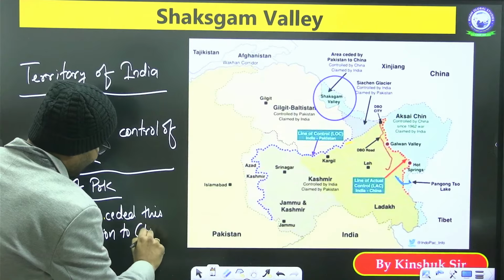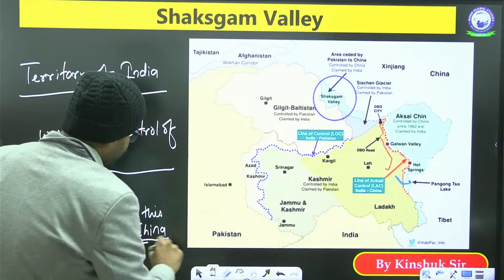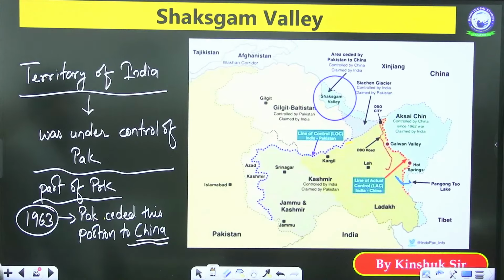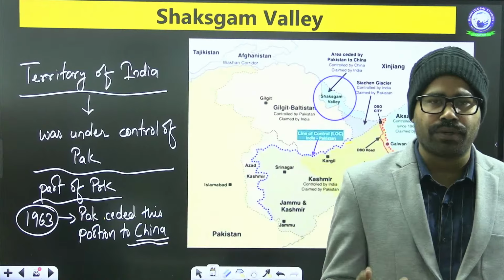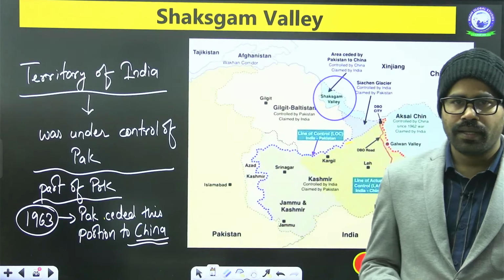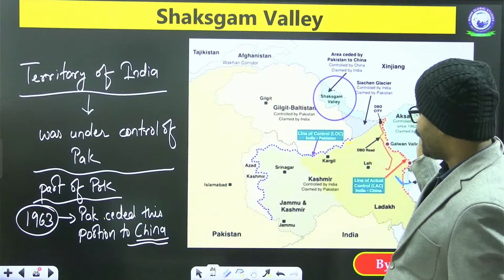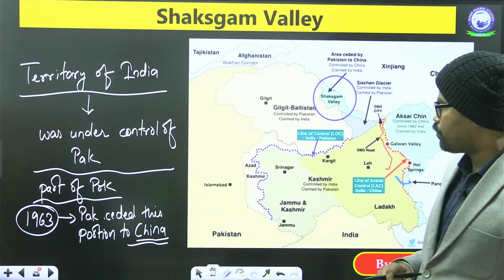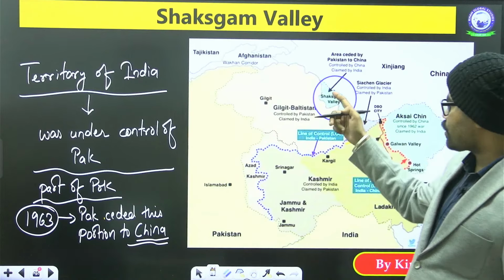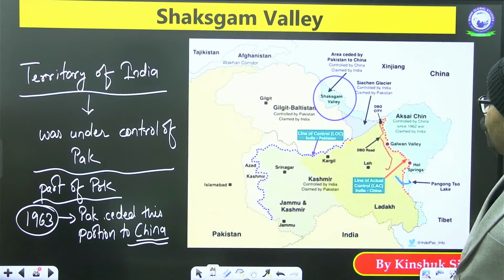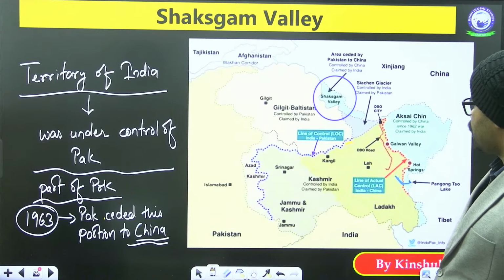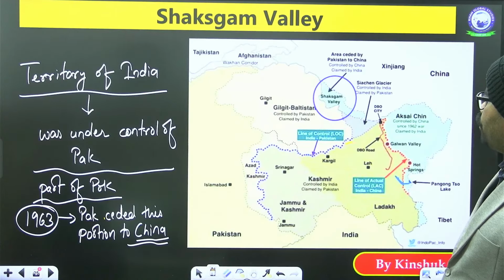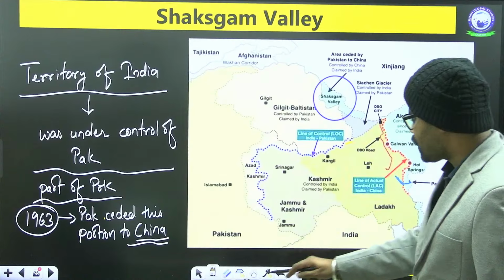So Pakistan has ceded this portion to China. So that is the part here. And in Shaksgam Valley, China has been making its Belt and Road Initiative projects also. The Belt and Road Initiative has been passing through the Gilgit-Baltistan area. So Shaksgam Valley is one such region which has been ceded to China by Pakistan.